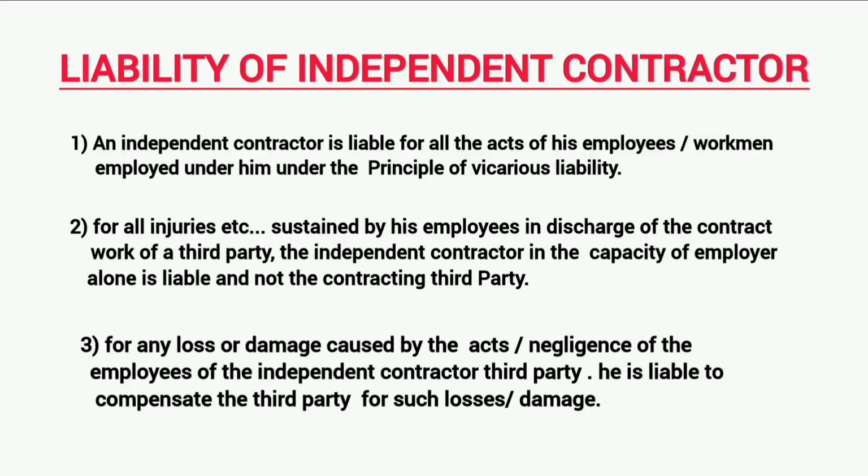Liability of the independent contractor. An independent contractor is liable for all acts of his employees or workmen employed under him, under the principle of vicarious liability, for all the injuries sustained in the discharge of the contract work for a third party. The independent contractor, in the capacity of employer, alone is liable and not the contracting third party. For any loss or damages caused by the acts or negligence of the employees of the independent contractor to a third party, he is liable to compensate the third party for such losses or damages.